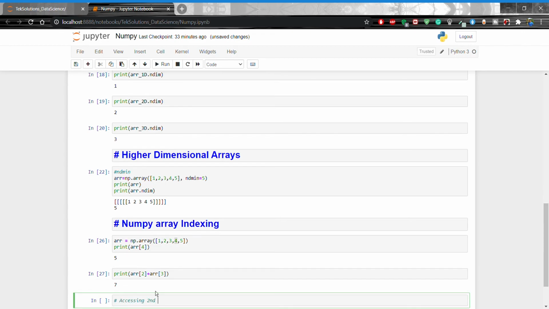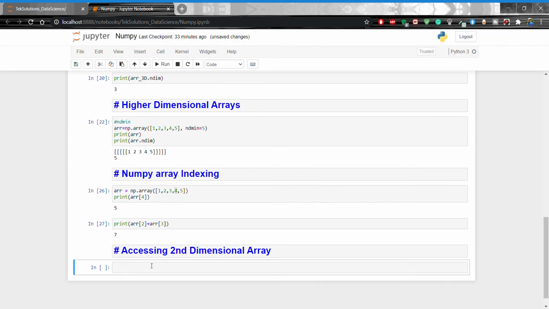Accessing two-dimensional array. Code heading. To access an element from a two-dimensional array, we can use comma-separated integers representing the dimension and the index of the element. The first one you pass is the dimension, and the second one is the index of the element.